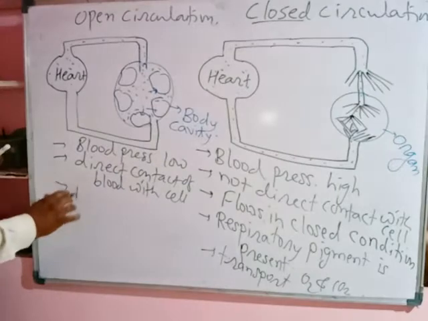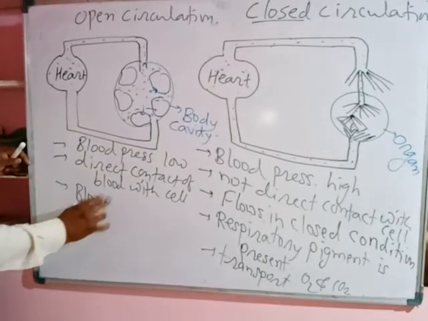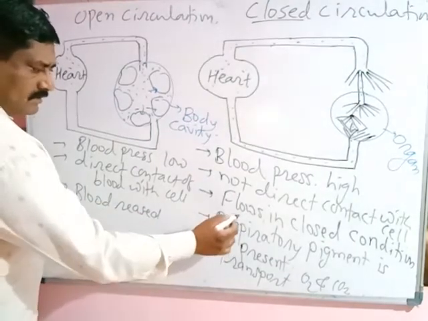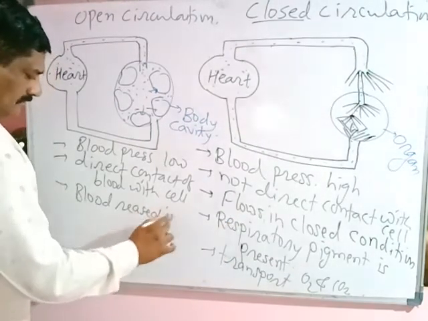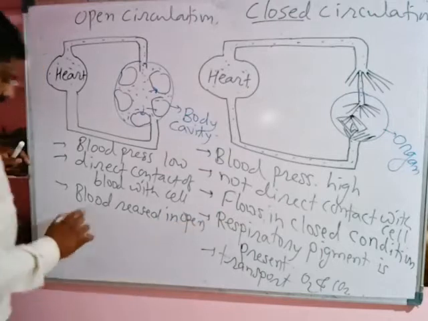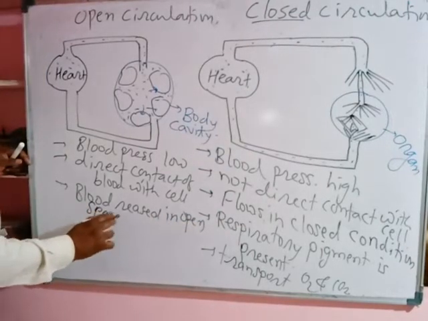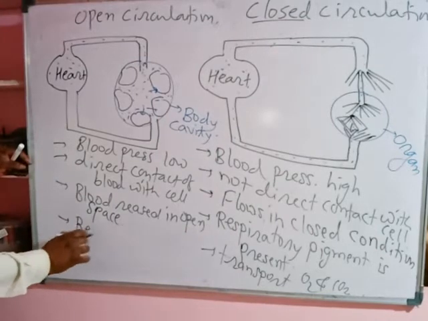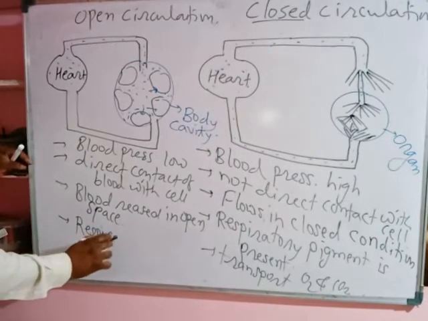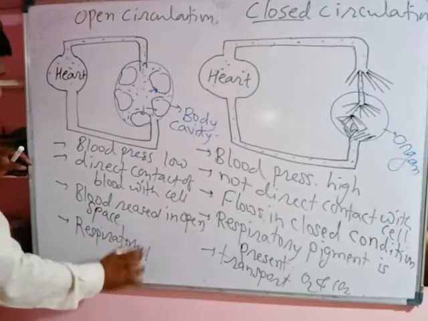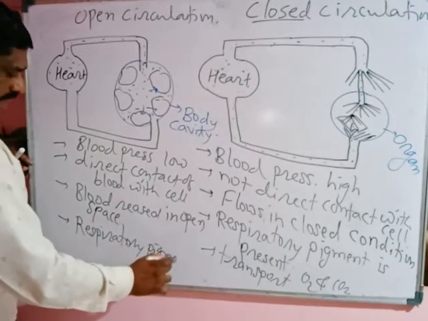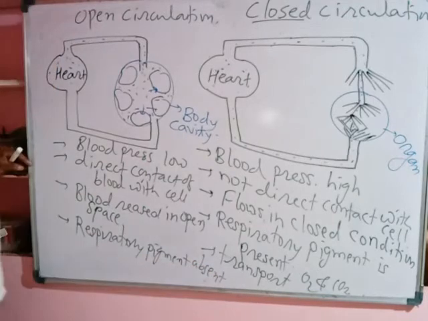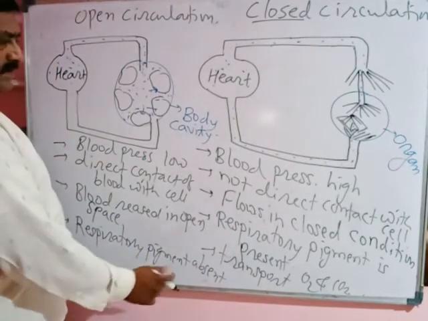The blood is released into open spaces, the body cavity. Respiratory pigment is absent, so oxygen is not transported by the blood.